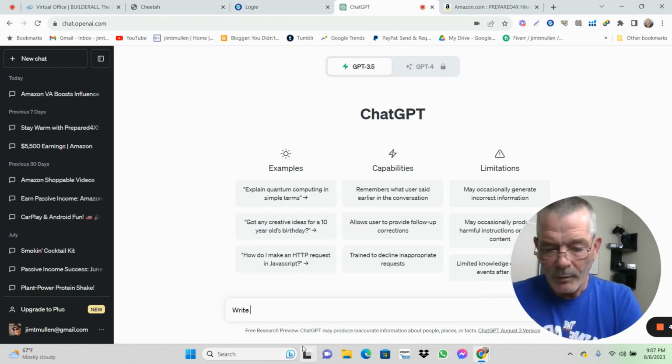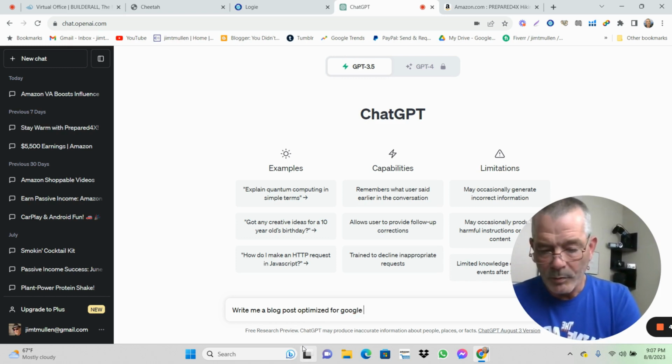But let's go over to ChatGPT, and we're going to say, I'm a bad typer, so bear with me. Write me a blog post optimized for Google search engine using keyword phrases and emojis.